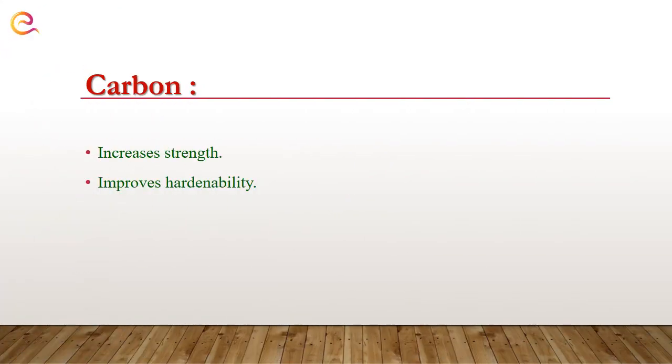Then here is our last alloying element, which is carbon. Okay, in alloy steel, carbon is not playing the role of a major alloying element, so we have taken it last. It increases the strength or load carrying capacity of the material or steel. Okay, that improves the hardenability of our steel. In our previous session, we saw that as the percentage of carbon increases in our material, the hardness of the material will also increase.